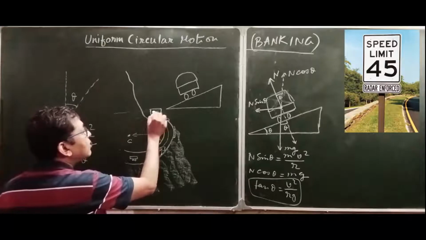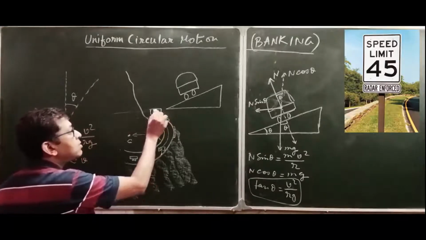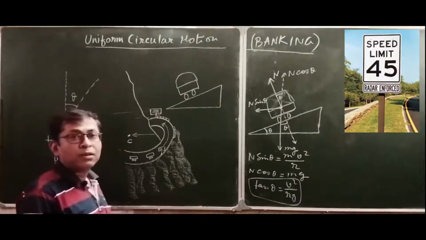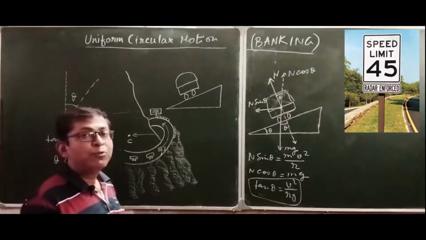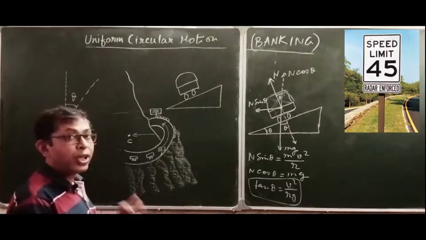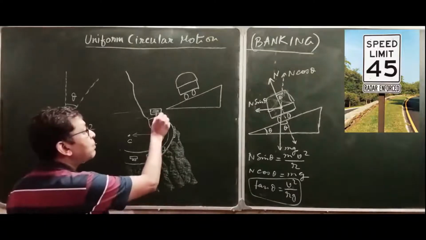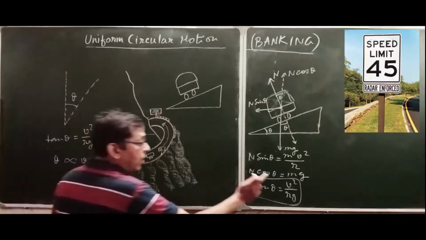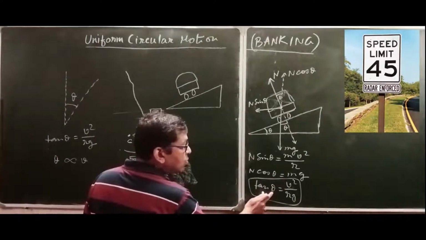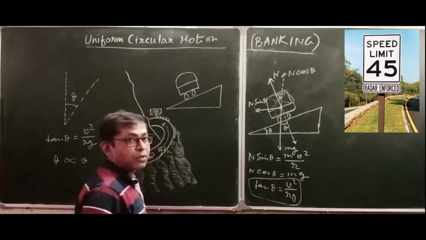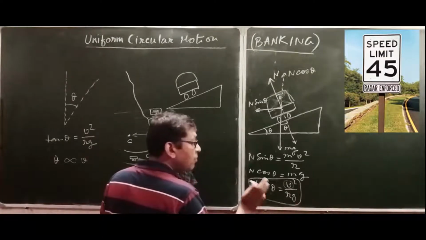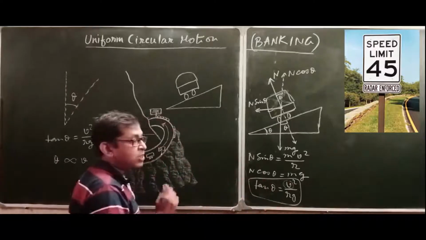And there the maximum speed limit is displayed. So the riders, the drivers have to be conscious, have to be careful about that maximum speed limit. Since theta is constant, v is also constant, so the rider has to maintain that maximum speed limit since theta is fixed.